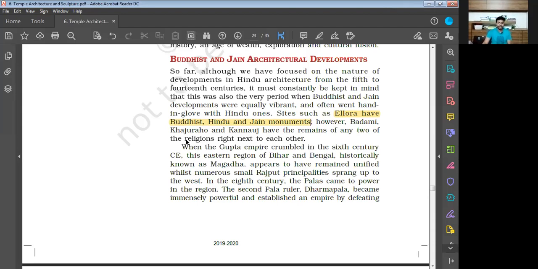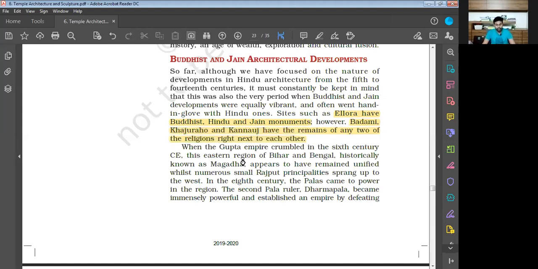However, Badami, Khajuraho, and Kannauj have the remains of any of the two religions right next to each other. Okay, so this is another important piece of information from the chapter itself.